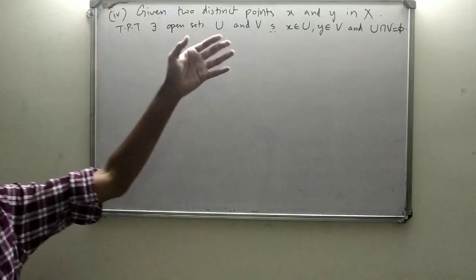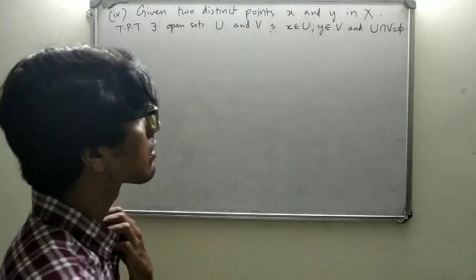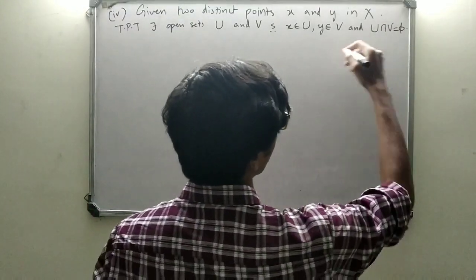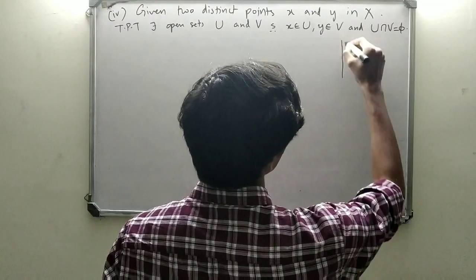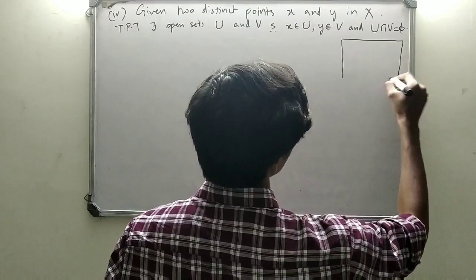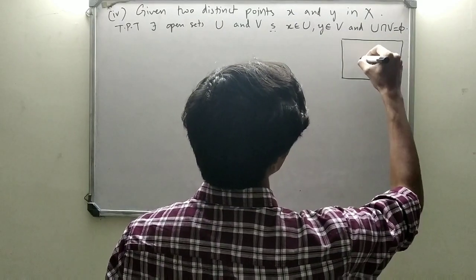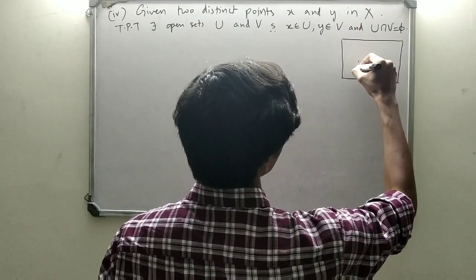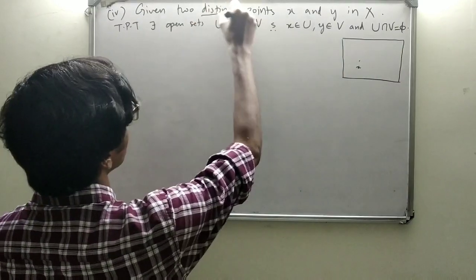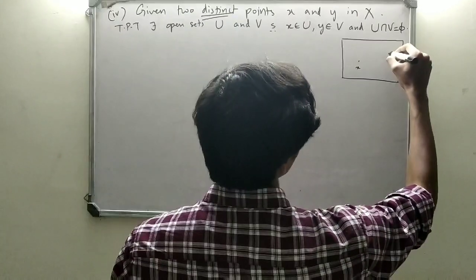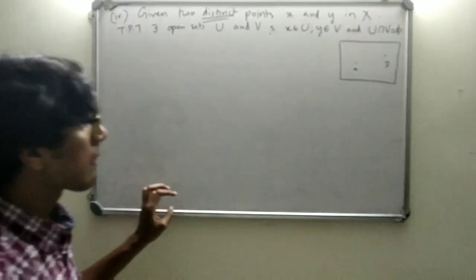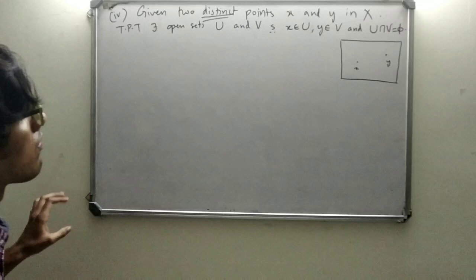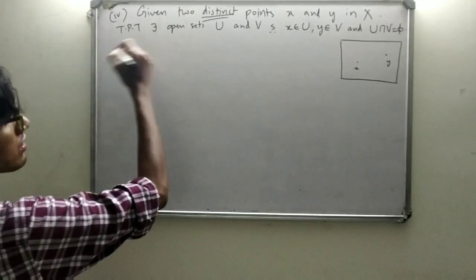Okay, so now we're given two distinct points x and y in X. So we'll just draw it here as an abstract representation. I'll draw the space X here, and two distinct points x and y. Please note that x and y are distinct points.